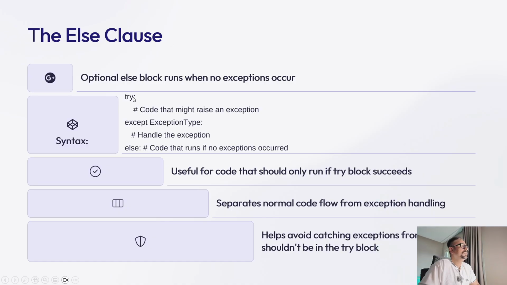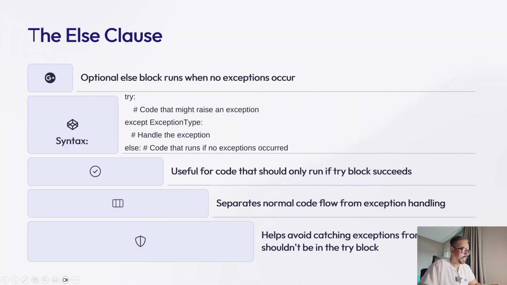Over here you see that we have a try block and an except block, which do the error handling, and then comes the else. If the code raises an exception, it is handled by the except block and does not go to else. If the code does not raise any exception, it will go ahead and run the else block.